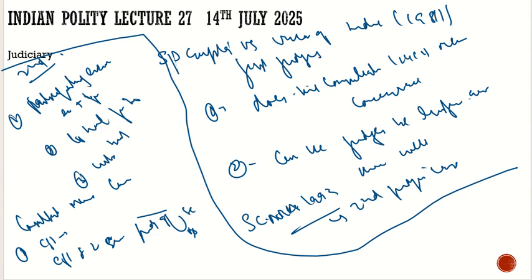For example, to appoint a Supreme Court judge, they will consult the Chief Justice of India plus 2 senior judges. And the name which they give will be binding on the president, at least on paper.